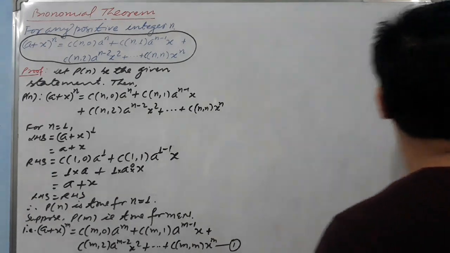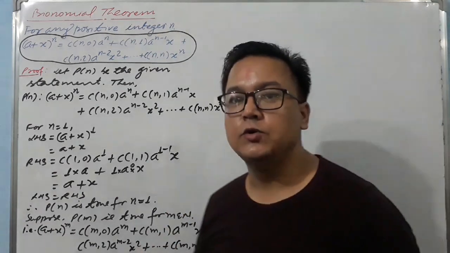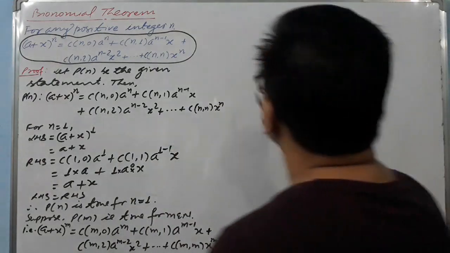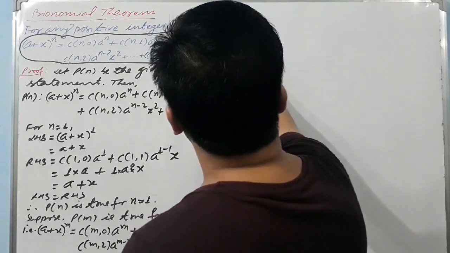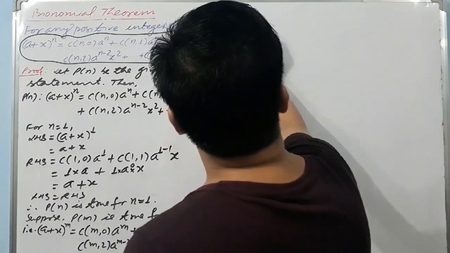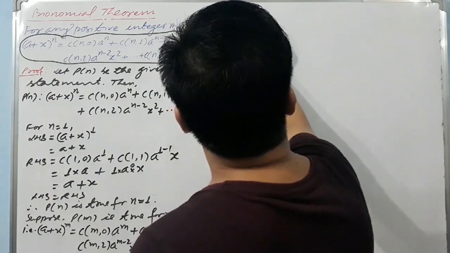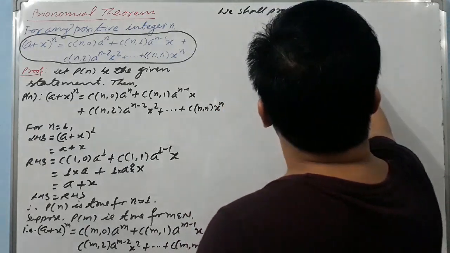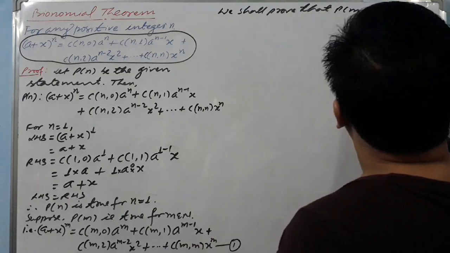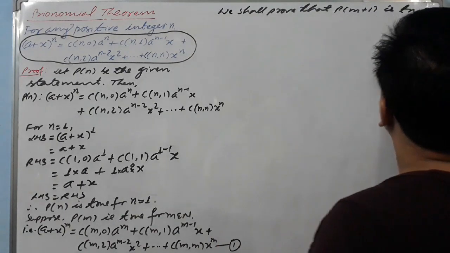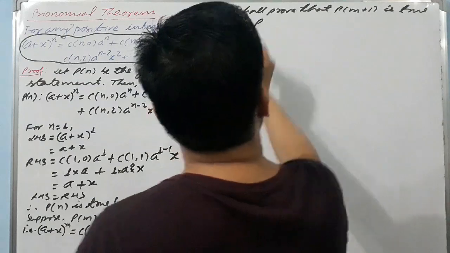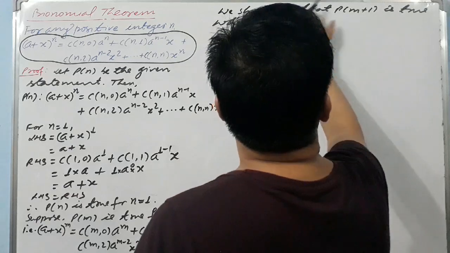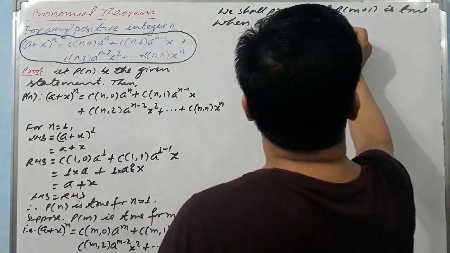Now third, we have to prove P(m plus 1) is true whenever P(m) is true. This is the last step of mathematical induction. We shall prove that P(m plus 1) is true when P(m) is true.